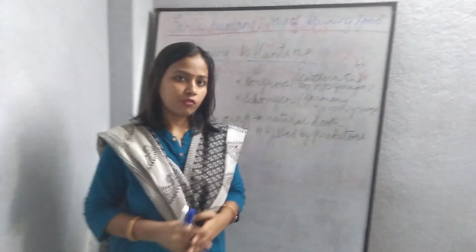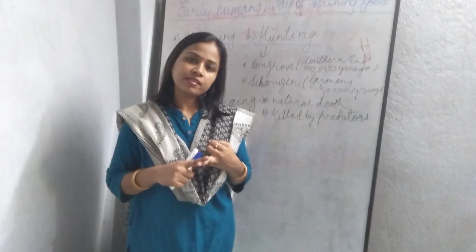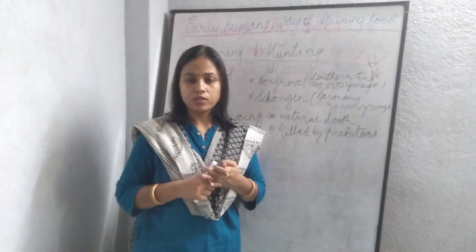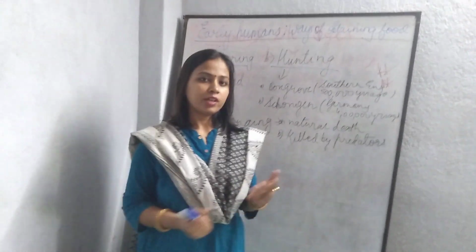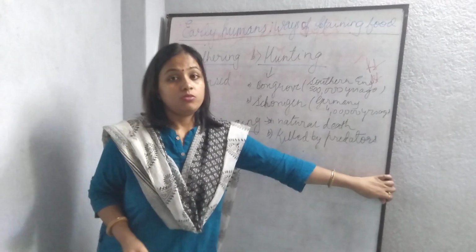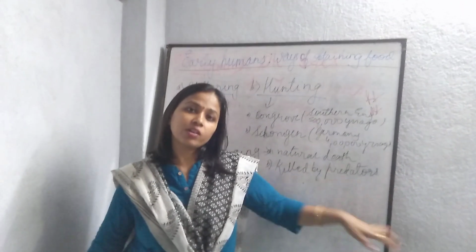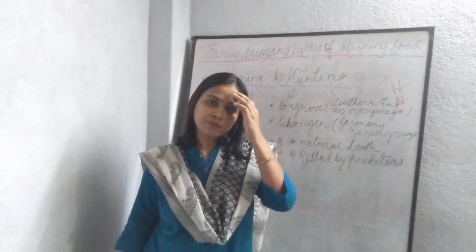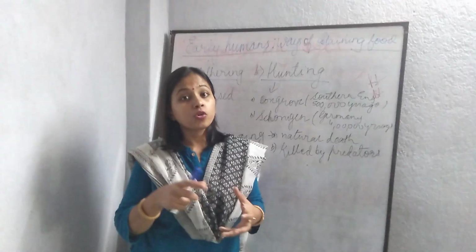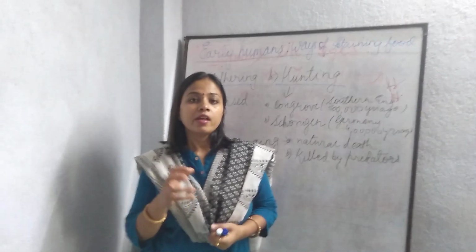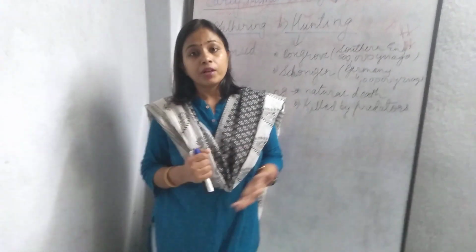So altogether there were four ways of obtaining food. First was gathering, second was scavenging, third was hunting, and fourth was fishing. Then the invention of fire took place. What happened? They used to make tools, and perhaps, because we don't have the evidence, while making tools with the stone on stone method, they saw that when they rubbed a particular pebble, fire could be lit.